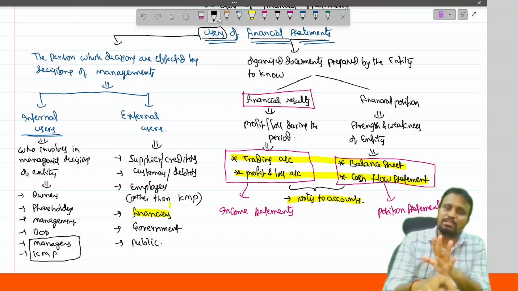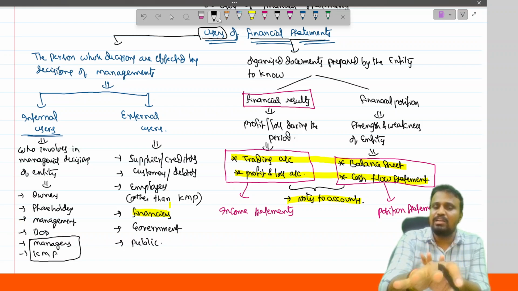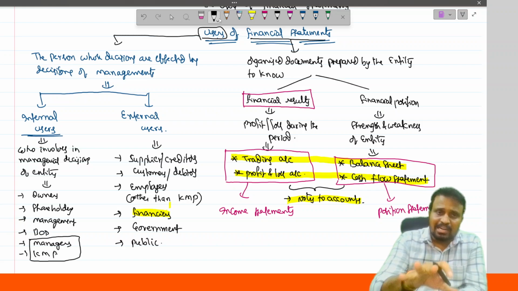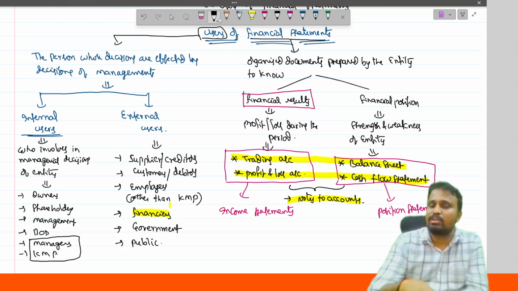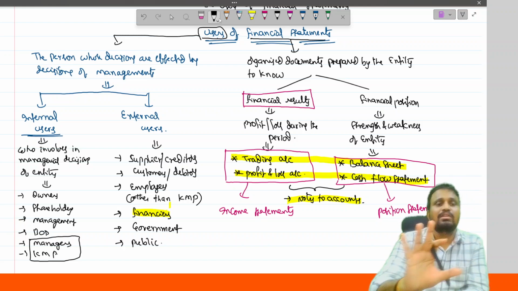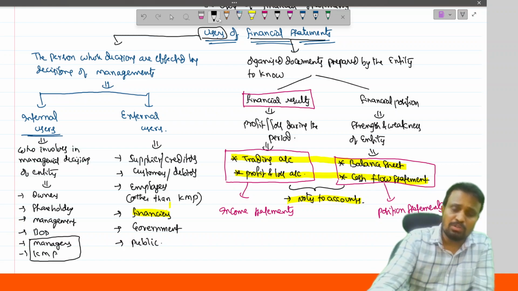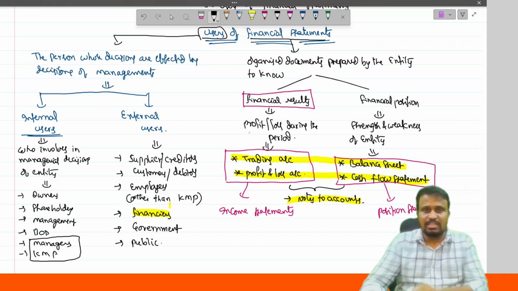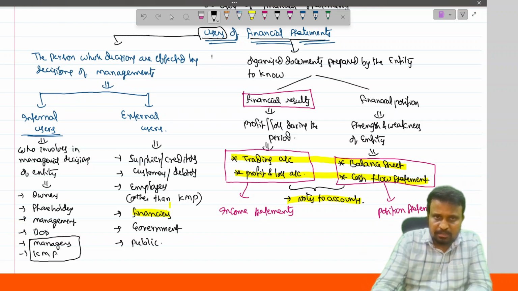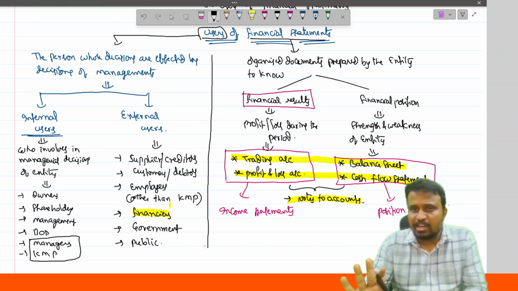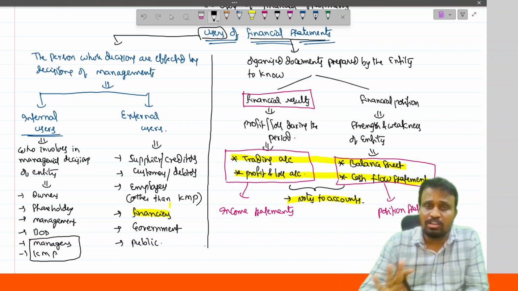So in this way, these persons are generally linked to the entity. And these are generally surrounding the business, called users. The persons who are using the information relating to the entity are covered under the definition of what? Users. Okay. So this is what is meant by users and financial statements. I hope you guys understood.